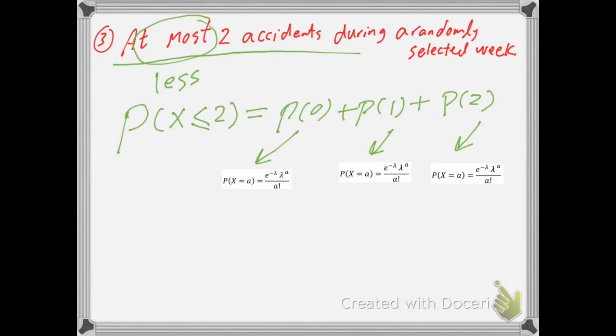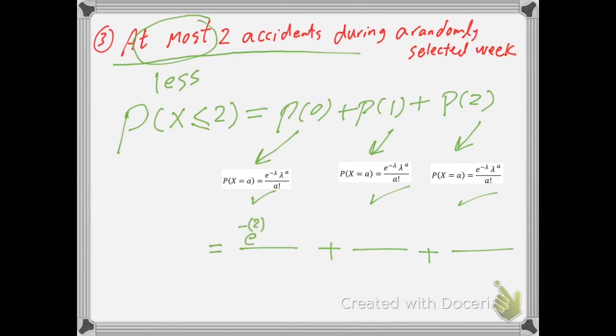Then I will use the formula 3 times. One for the first one, another one for the second one, and the last time for the third one. Then let's do it together. This is equal to how many fractions? 3 fractions. One for the first probability, the second one for the second probability, and the last one for the last probability. Let's start.